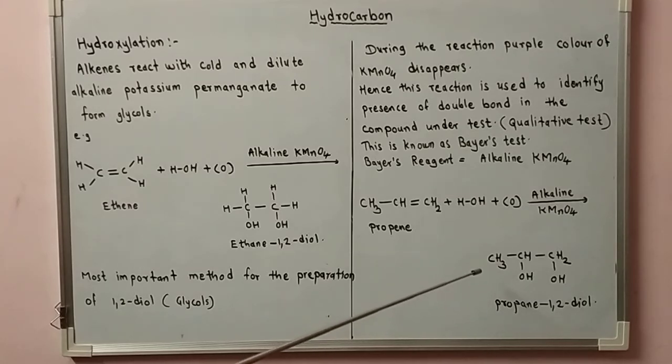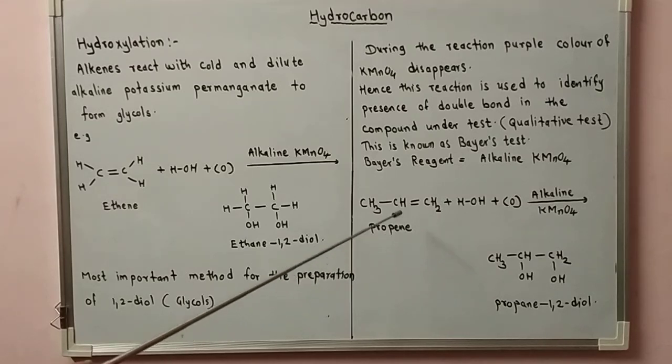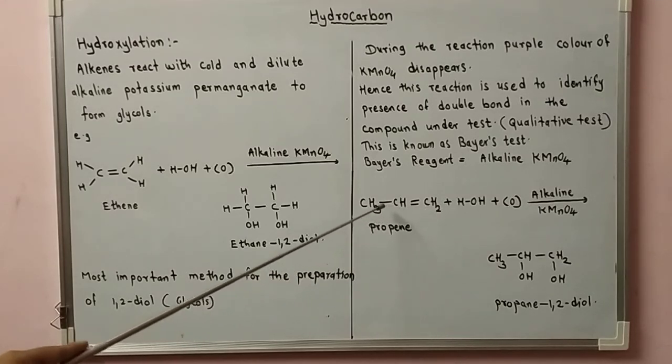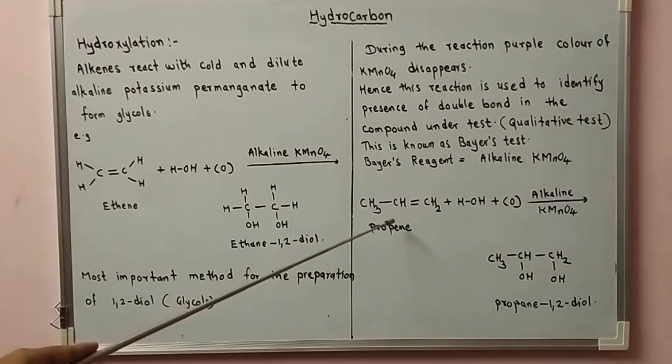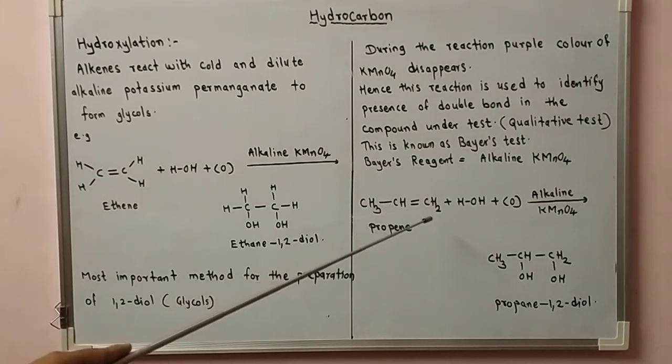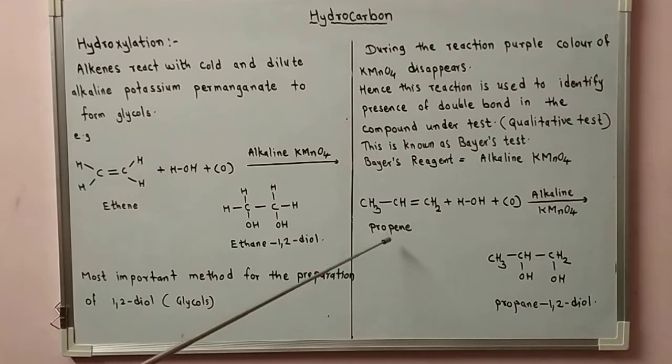That is, the structure is CH3-CHOH-CH2OH. The IUPAC name is propane-1,2-diol. So in propene, this alkene, the reactive center is the carbon-carbon double bond. So a hydroxyl group is attached to these two carbon atoms. So propene gets converted to propane-1,2-diol.